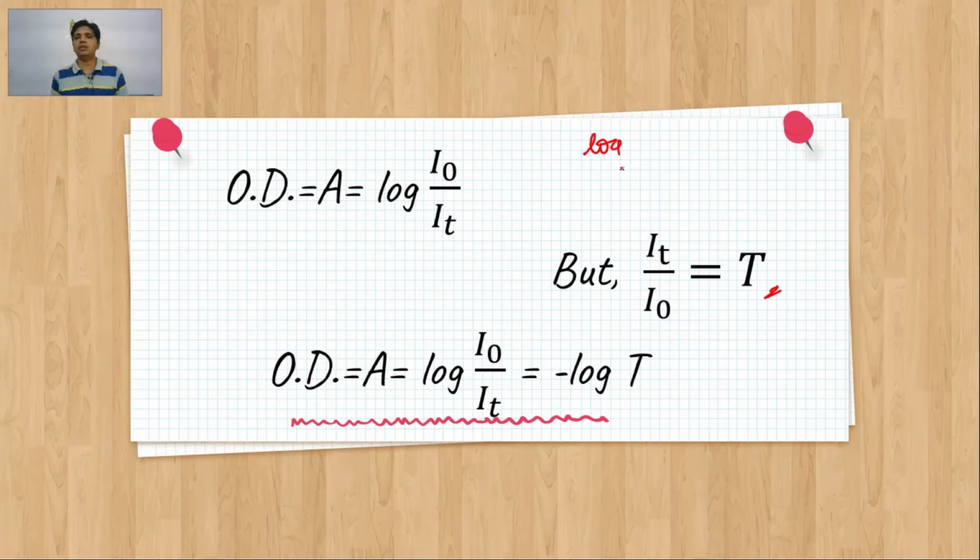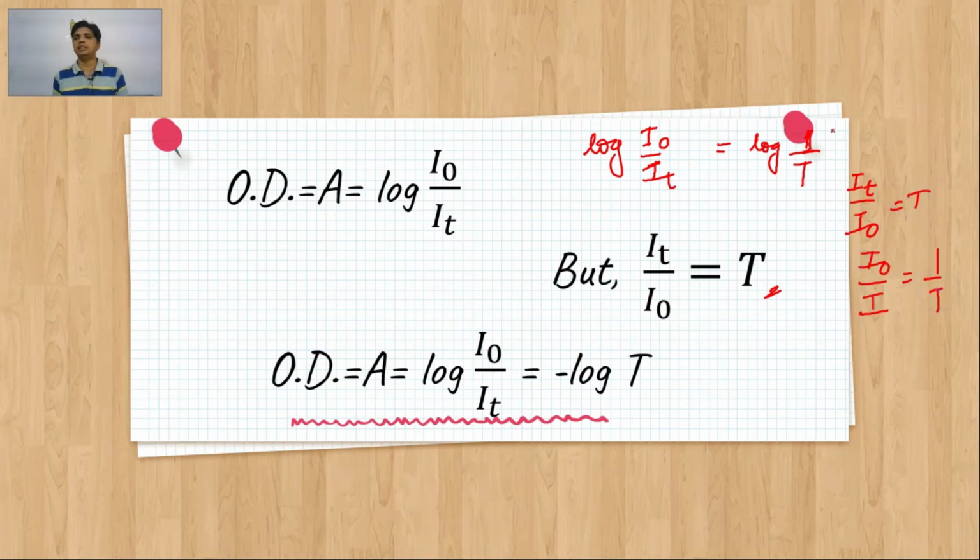Now log of I0 by IT is equal to log of 1 by T, because IT by I0 is equal to T, that means I0 by IT is equal to 1 by T. This is how 1 by T came, and simplifying this, it is T raised to minus 1. This can be simplified as minus log of T. This is how this term came, minus log of T.